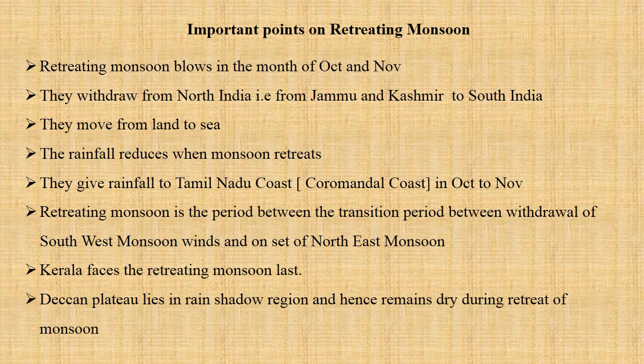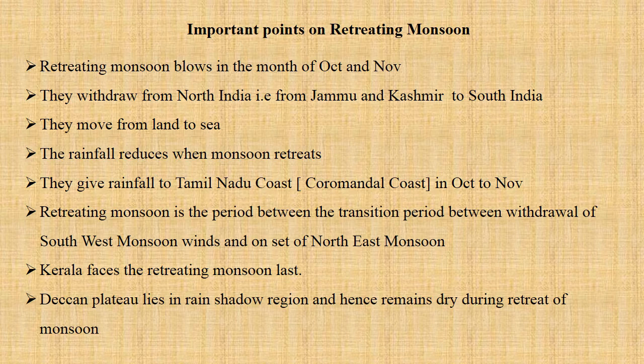Now, what were the important points of retreating monsoon that we have learned till now? Retreating monsoon blows in October, November. From which part of the country do they withdraw first? The north part of the country, that is Jammu and Kashmir. In which direction do they withdraw? They withdraw from north to South India. How do they move? They move from land to sea.